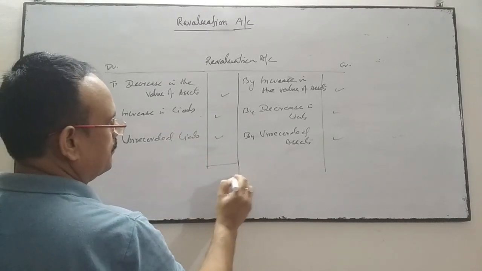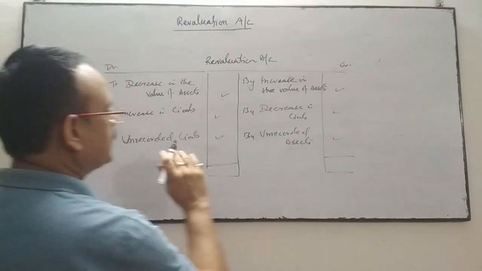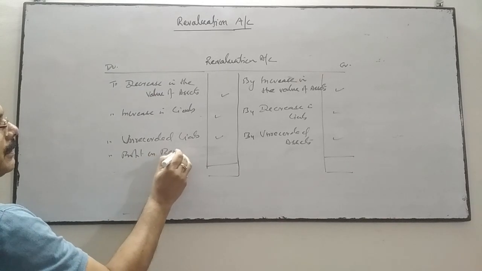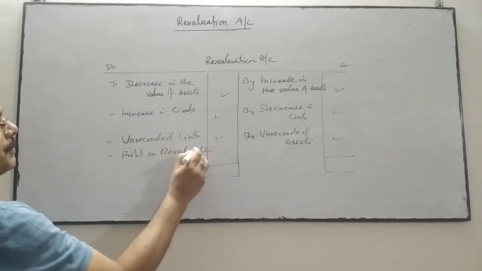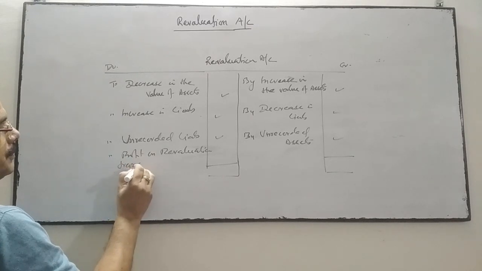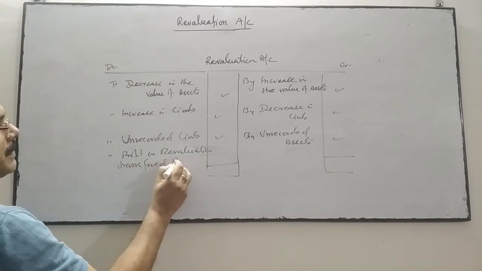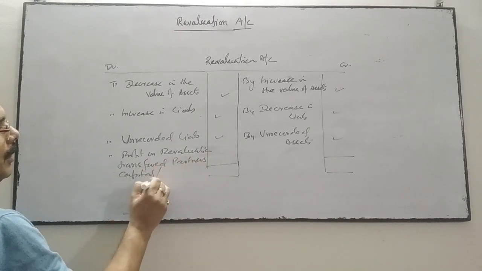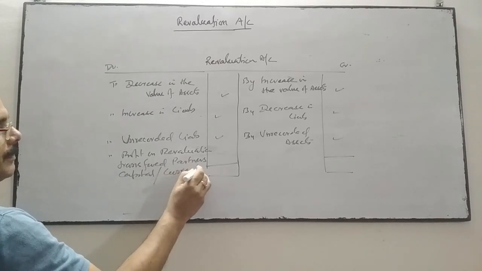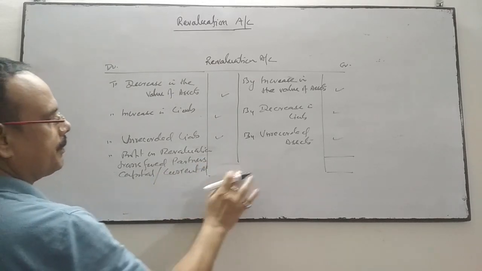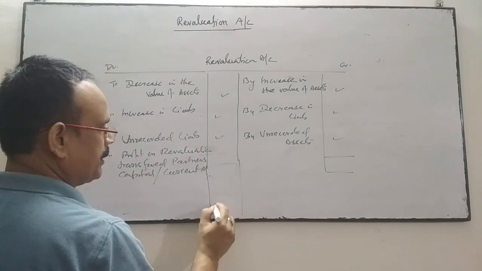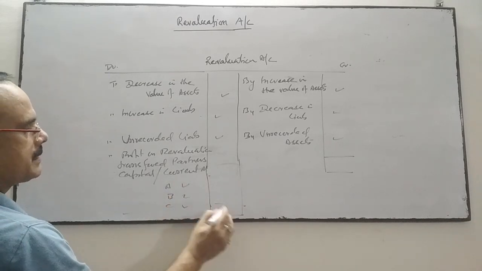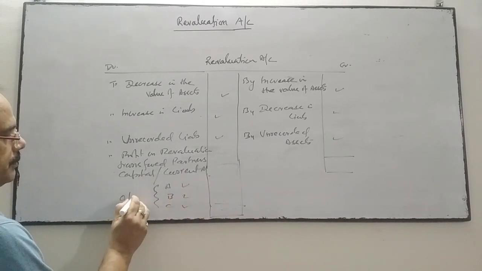As for the difference, if the credit exceeds the debit, then this is the profit on revaluation, which will be transferred to partners capital account or current account, as the case may be. Suppose A, B and C are partners, so this amount will be transferred to partners in their old ratio.